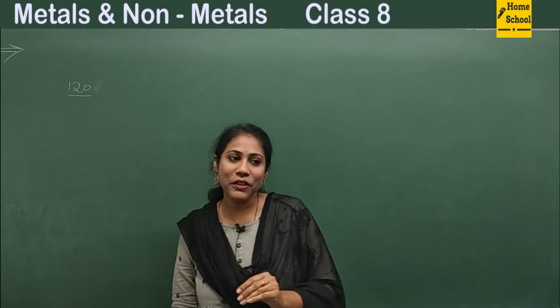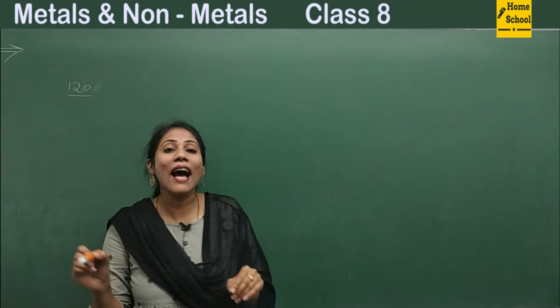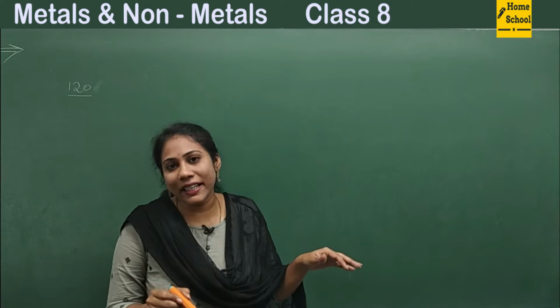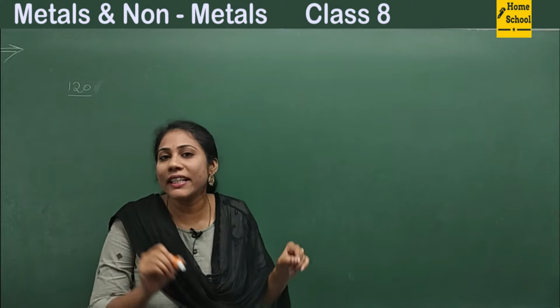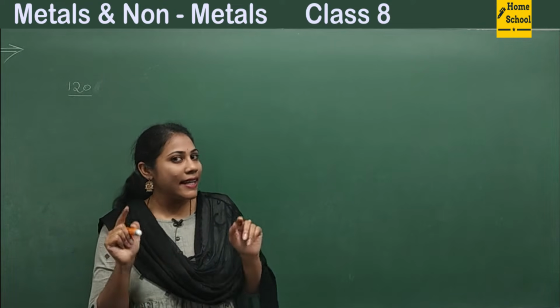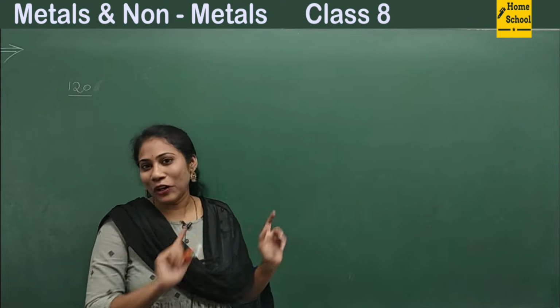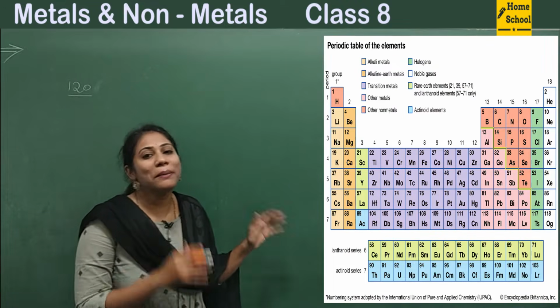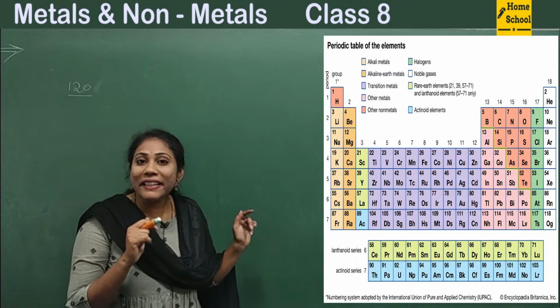120 elements. Okay, and these elements have been beautifully arranged in the form of a table called the periodic table. So its picture is there on a board. So this is what we mean by the periodic table.